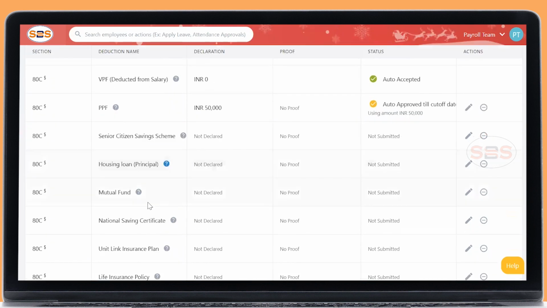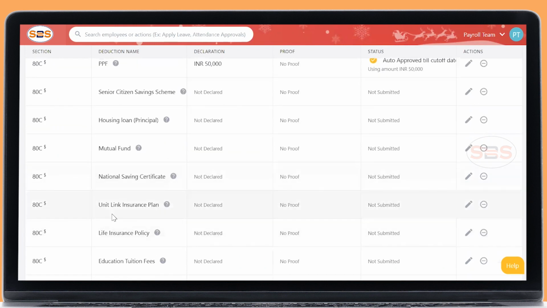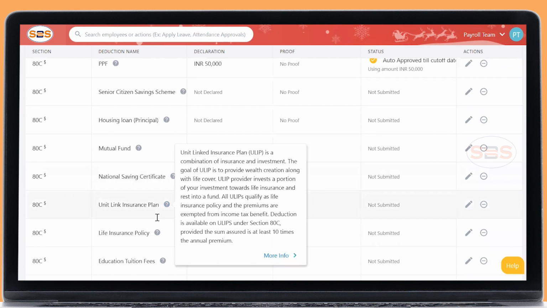And mutual funds, any mutual funds you can submit it. Please make sure you submit the summary statement, not the full page with month on month or day status. And going to ULIP, you can upload it here. If you have any concerns about this section, you can click this question mark and get to know about this particular section, if you want to declare it anywhere else.